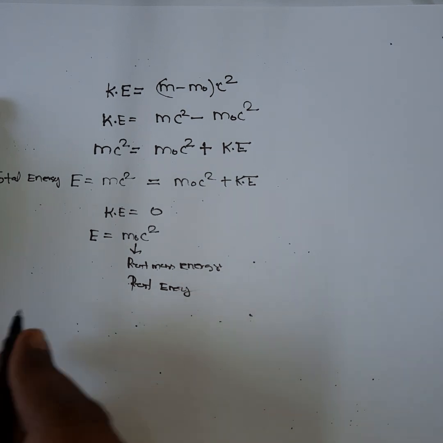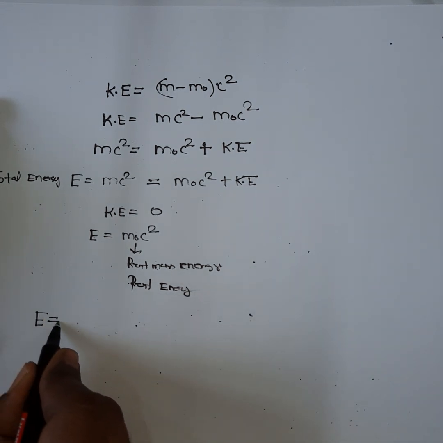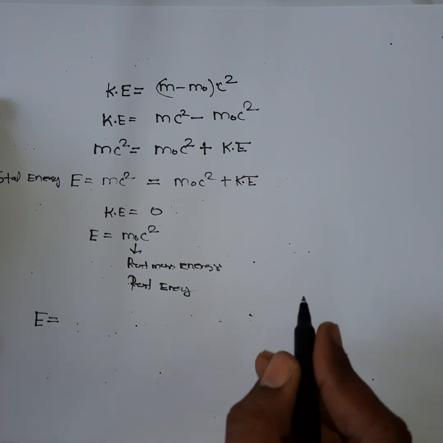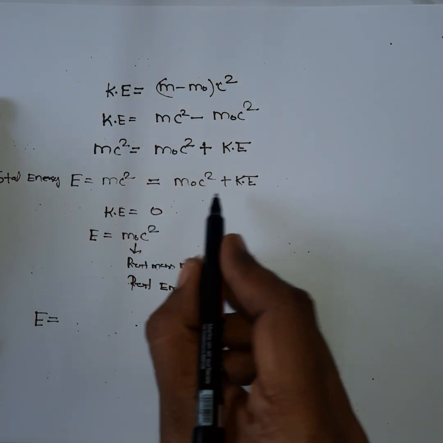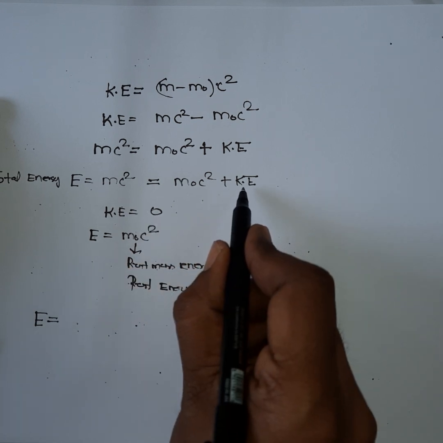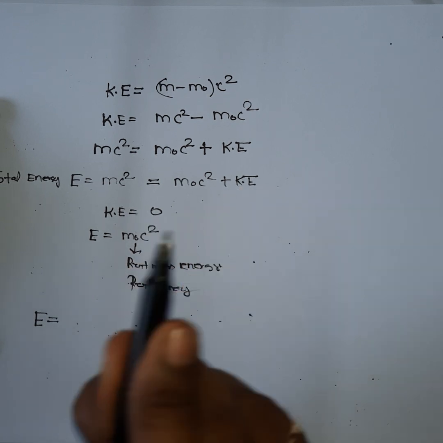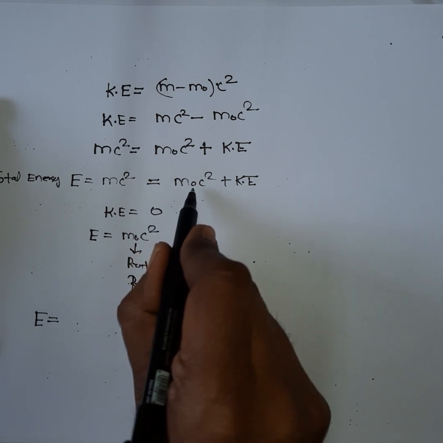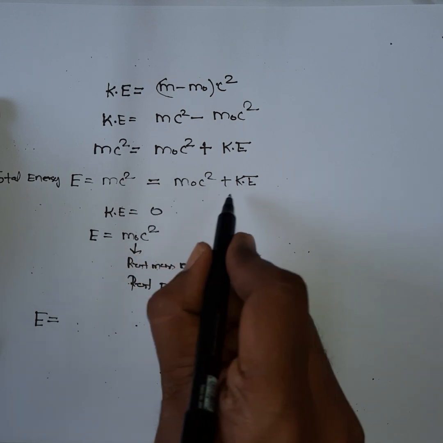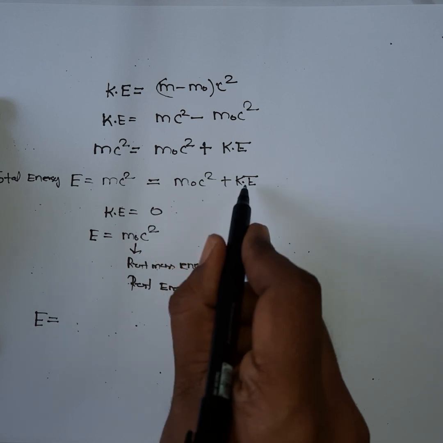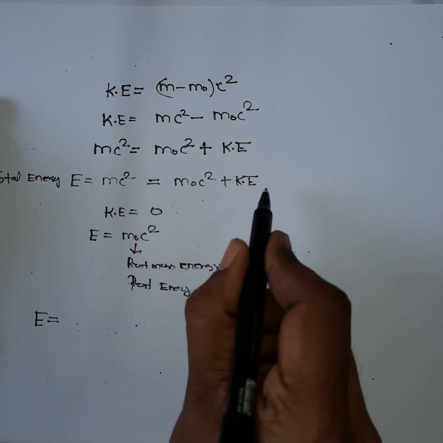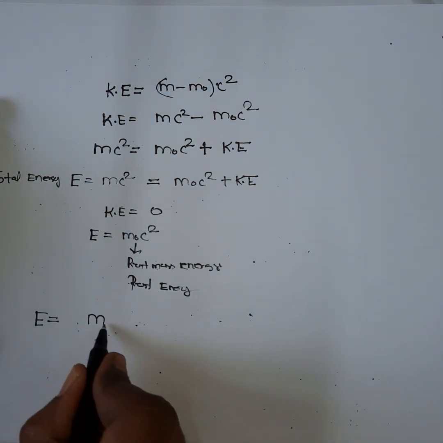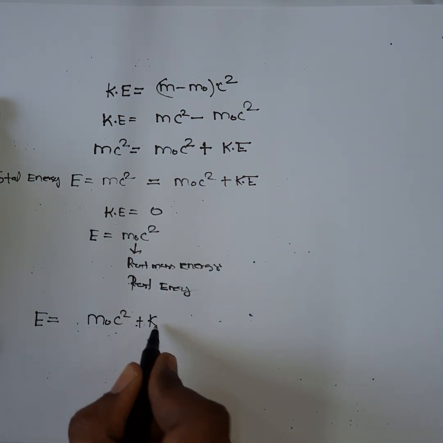So the total energy of an object can be defined as its kinetic energy plus its rest mass energy. Why am I saying this? Because when the kinetic energy is zero, the object will have the energy m naught c square. When it acquires some velocity, it will have some kinetic energy, and in that case its total energy E is equal to rest mass energy plus kinetic energy.